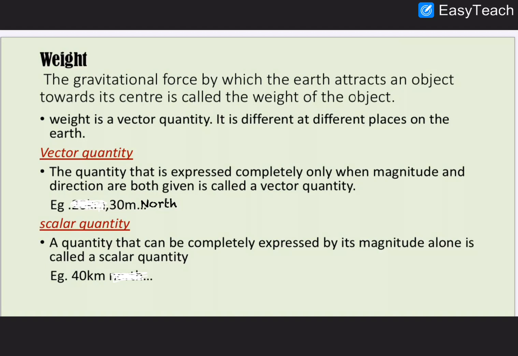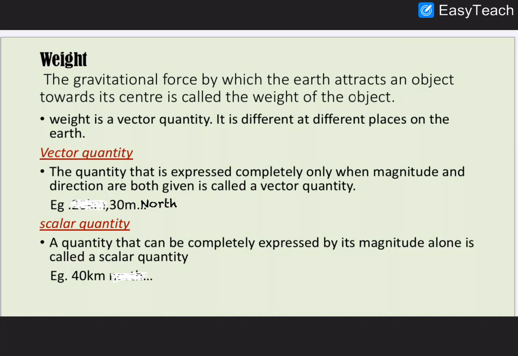A scalar quantity can be completely expressed by its magnitude alone, like 40 kilometer, 3 kilometer, 20 kilometer. Here direction is not used. In contrast, in a vector quantity both magnitude and direction are used: in 30 meter north, 30 is the magnitude and north is the direction.